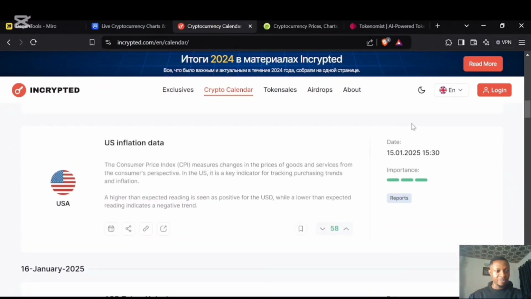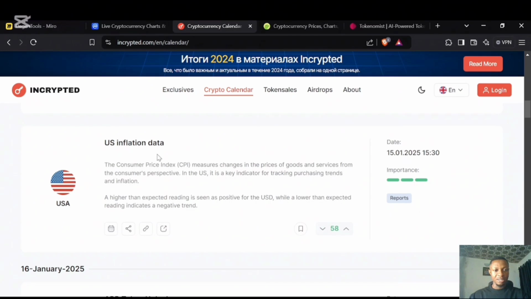Another event that has power to move the market sideways, upward, downward, is because the crypto market is heavily trading against the US market. Bitcoin and cryptocurrency are trading against USD, so you need to pay attention to news that affects the dollar.